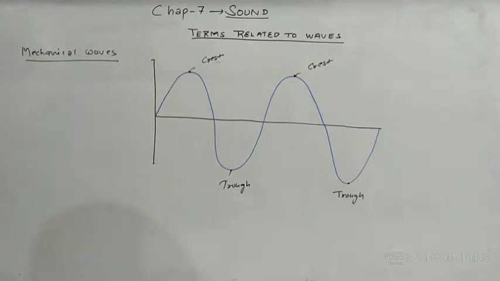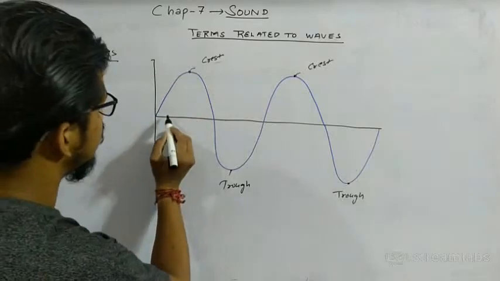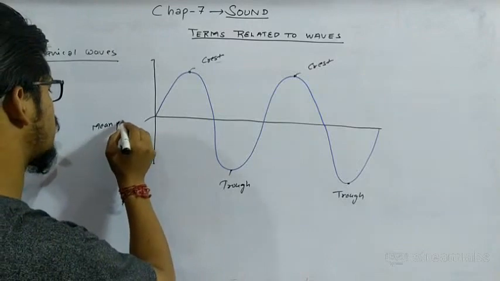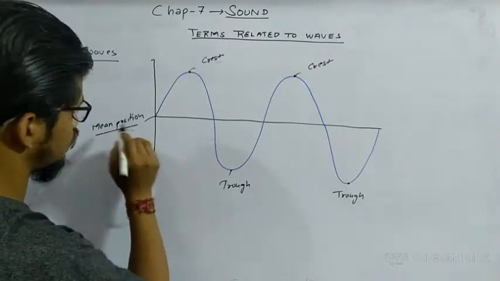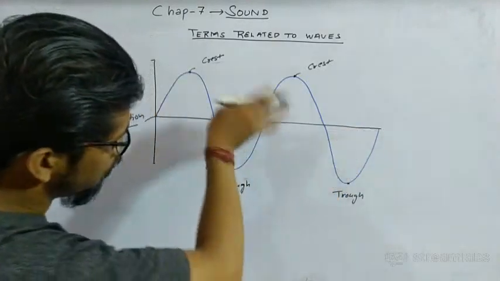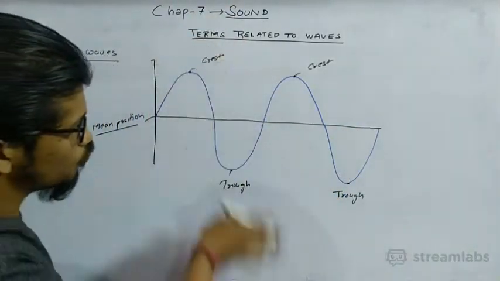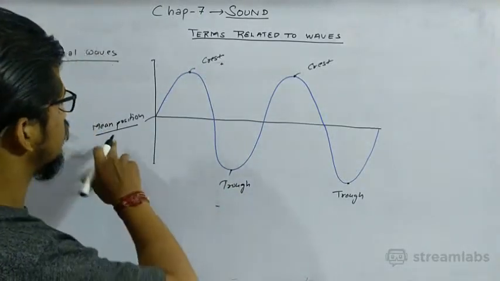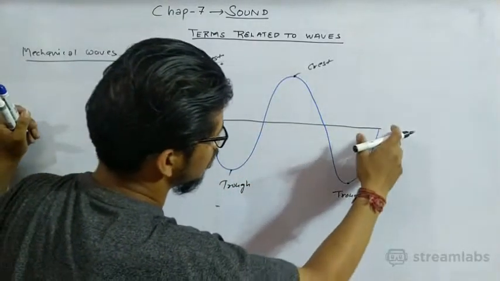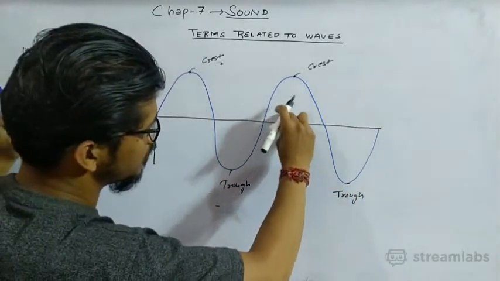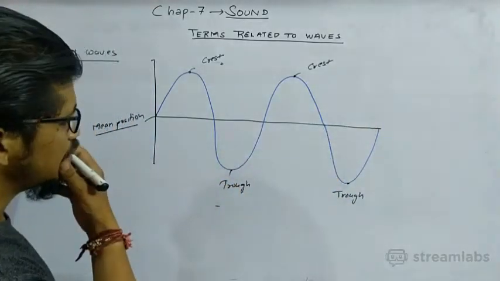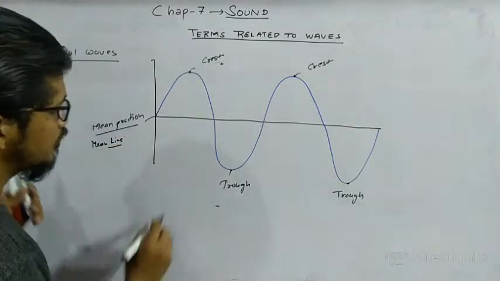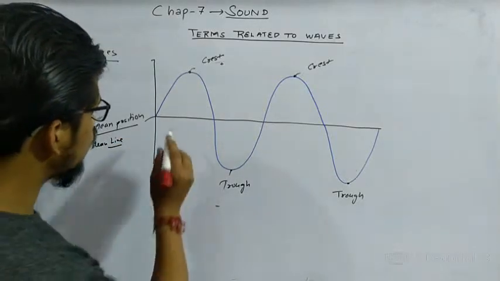I hope you are getting it. Okay, and this is the mean position. This line is a center line by which the wave is moving to the positive side or negative side. This is positive and this is negative. So this line, the line in the middle, is known as the mean position or mean line.